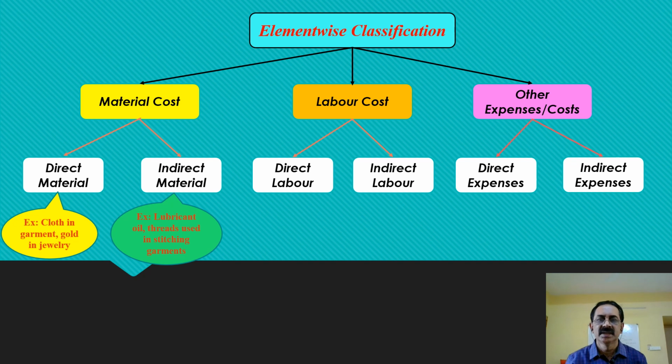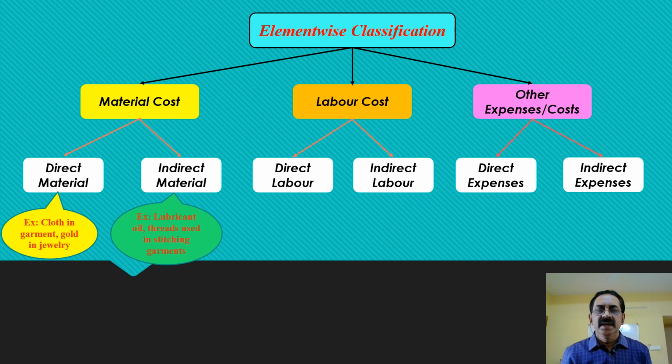The direct labor cost is the cost which can be directly identifiable with a unit of output or a particular service rendered. For example, if a tailor stitches a shirt in a garment factory and charges, say, 100 rupees, that 100 rupees is direct labor, because that can be directly charged to a particular shirt. Then a doctor, if he performs a surgery and charges 10,000 rupees to a particular patient, that is a direct labor cost or direct labor expenditure.